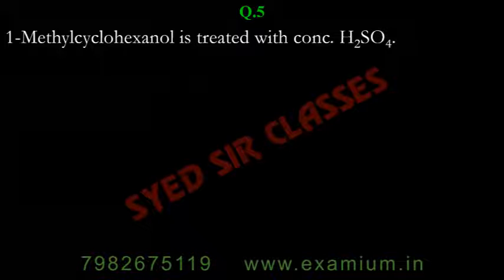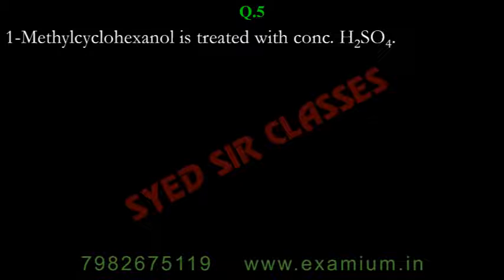1-methylcyclohexanol is treated with concentrated H2SO4. Very typical type of reaction. That's why I am explaining it.